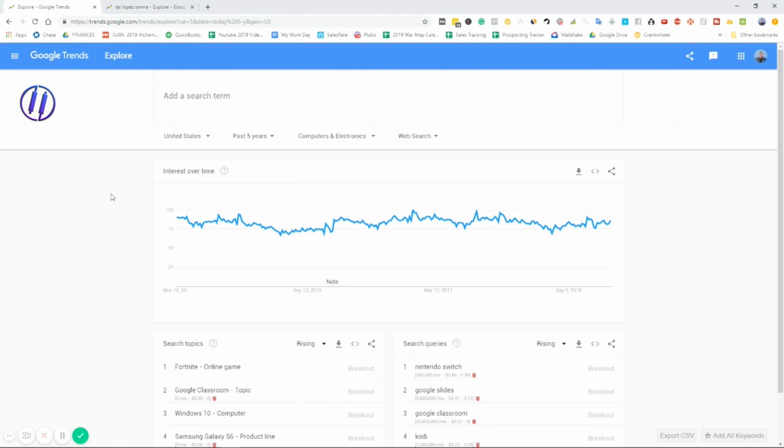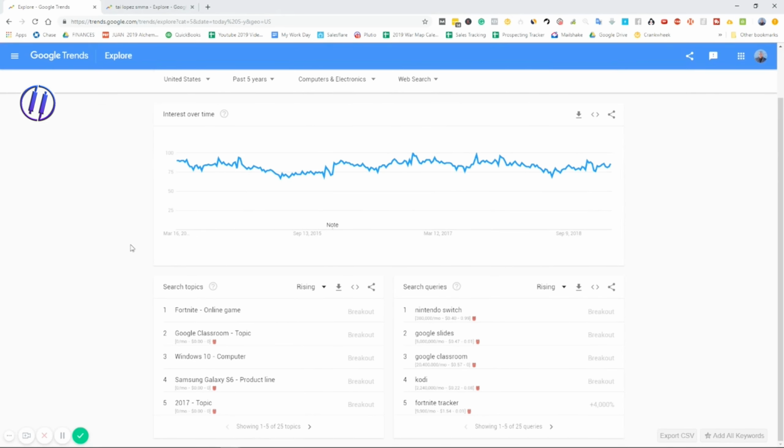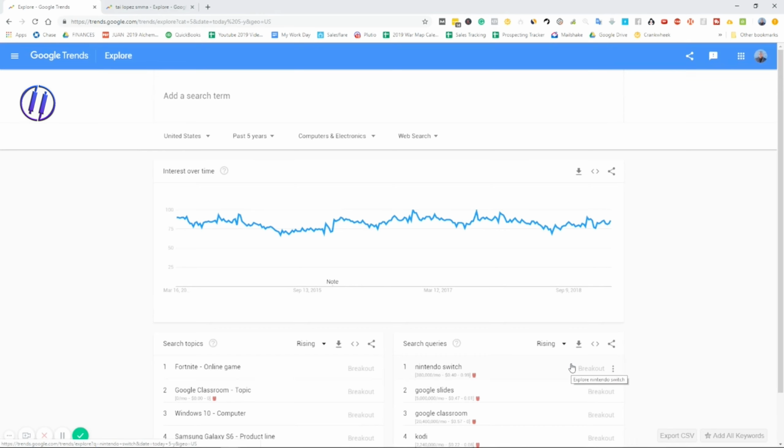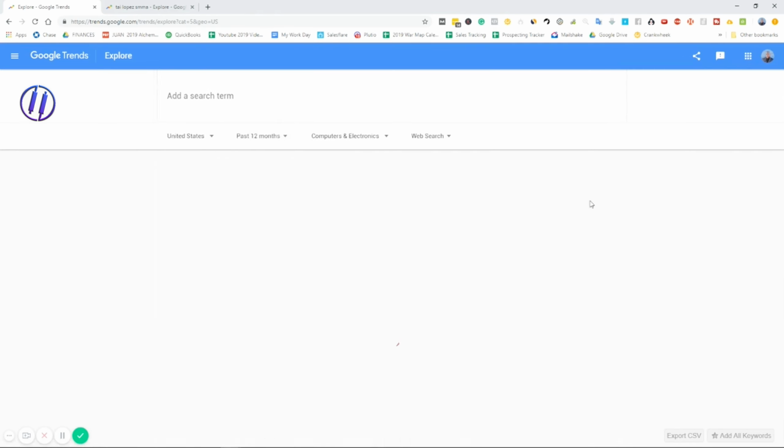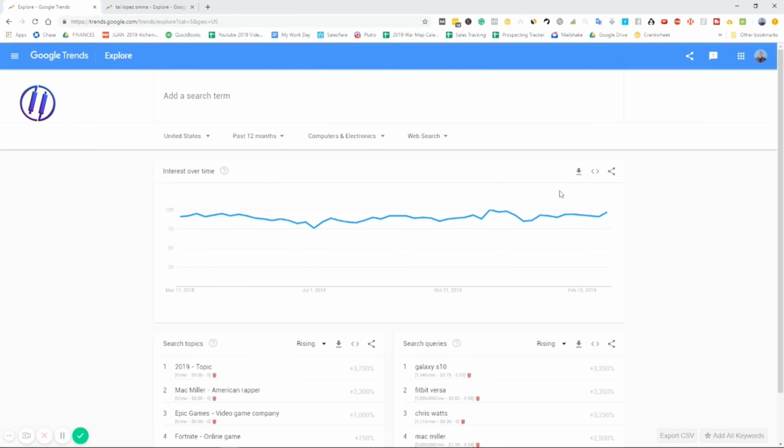So now it's given us an overview of some of the most trending items and search queries. So the Fortnite online game is, I guess, really popular right now. I have never played it, but I guess it's really popular right now. The Samsung phone, Nintendo Switch, Google Slides, Google Classroom. So it's really pulling up some of the most up to date search queries that make the most sense and are the most popular.